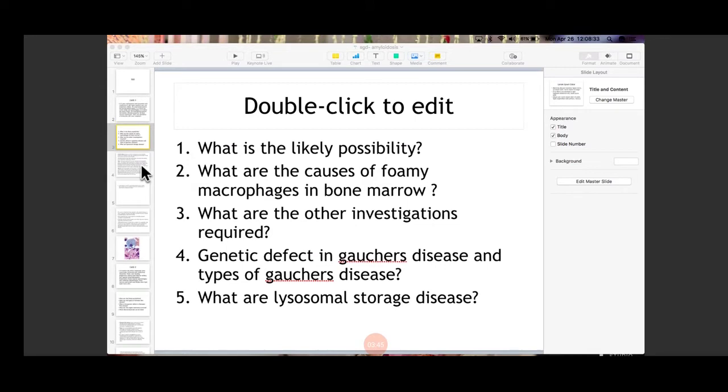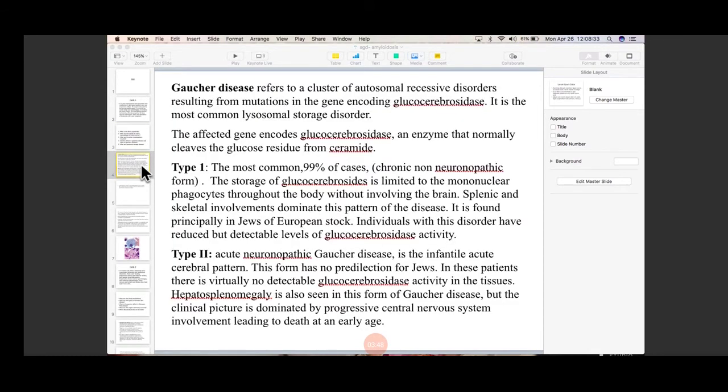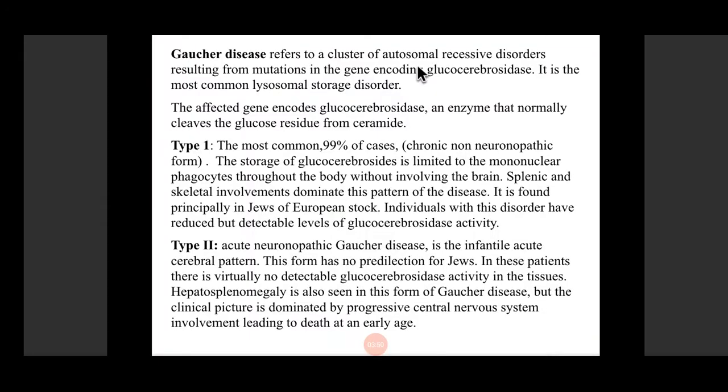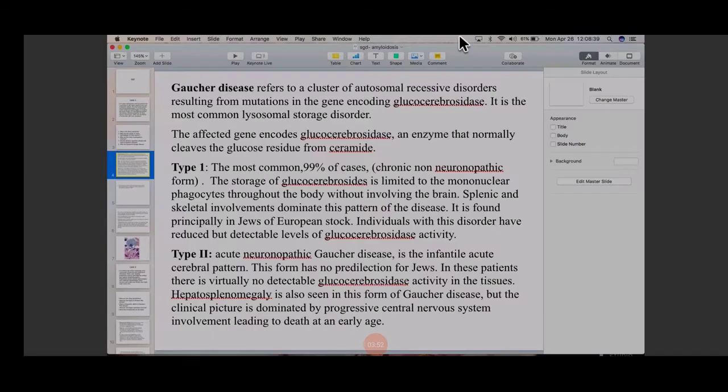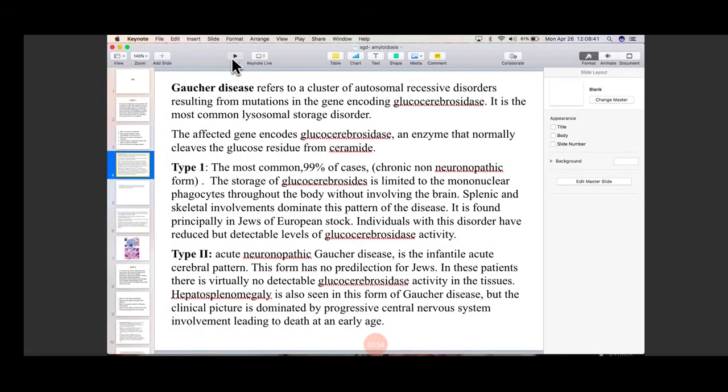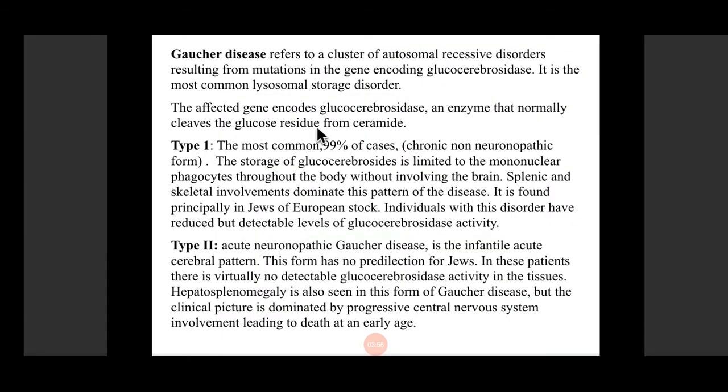Now in brief, I'll tell you about Gaucher's. It is an autosomal recessive disorder and occurs due to mutation of the gene that encodes glucocerebrosidase. It is an enzyme which is responsible for the metabolism of glucocerebroside. So because of the deficiency of this enzyme, there is accumulation of glucocerebroside in the cells, in the lysosomes.